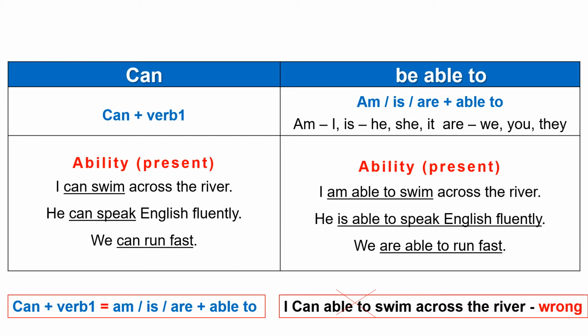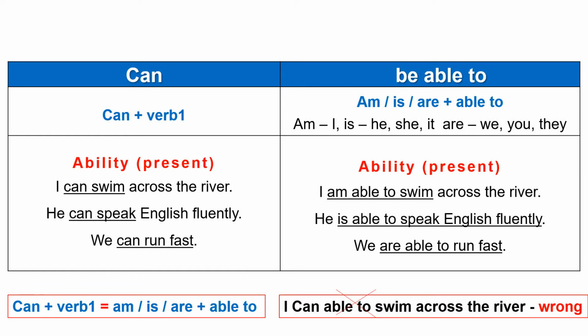We can run fast. It is our present ability. We are able to run fast. This sentence also shows our present ability. Meaning wise, there is no difference between these two sentences. Meaning of both the sentences is same. Can plus verb 1 is equal to am or is or are plus able to.